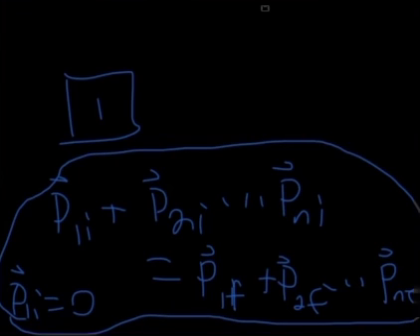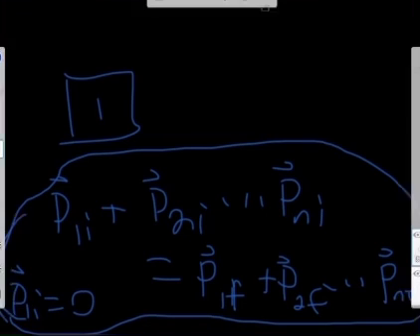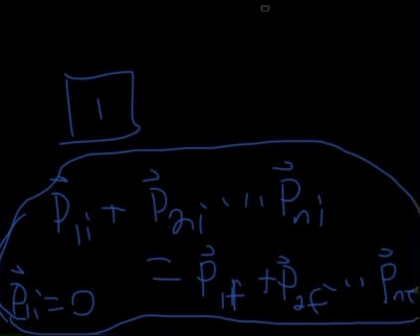Reference system 1 is at rest, so that means it's an inertial frame of reference, and the laws of physics are valid for this reference system. Newton's law of inertia is valid for it, so every object moving relative to this reference system obeys Newton's law of motion. What I have circled is the law of conservation of momentum for this reference system, and P1 initial is equal to 0 because the velocity is equal to 0. So this whole thing is the law of physics for this inertial reference system,